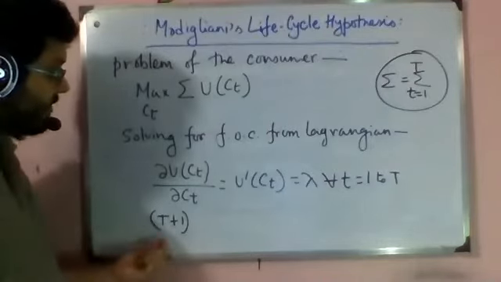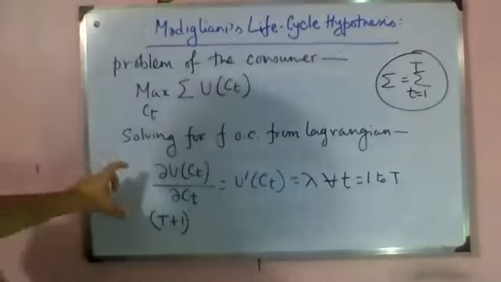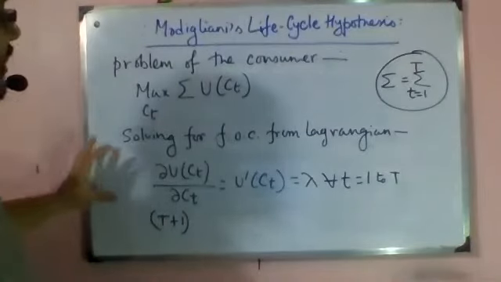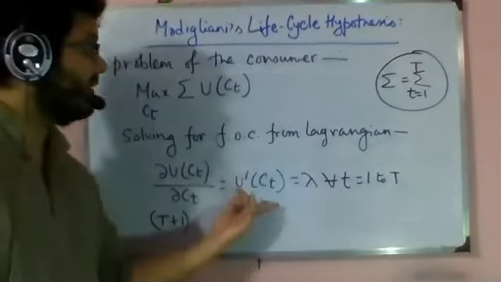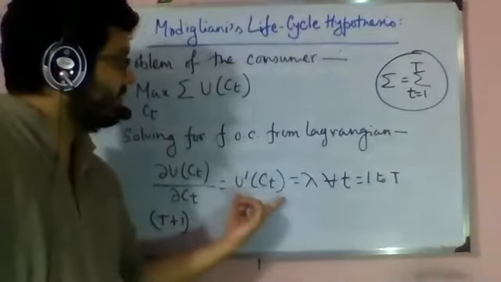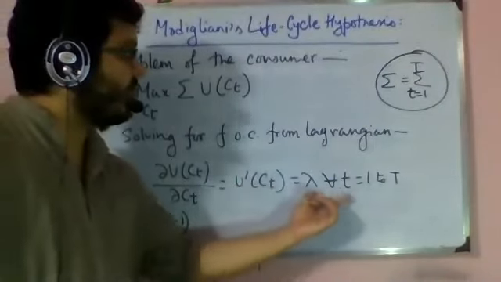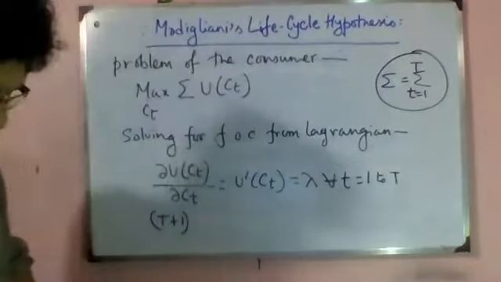Now we have summed all those capital T first order conditions in this line, U dash C_T equal to lambda for all T.